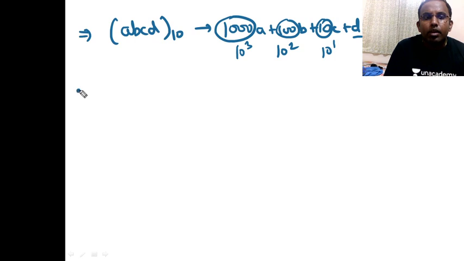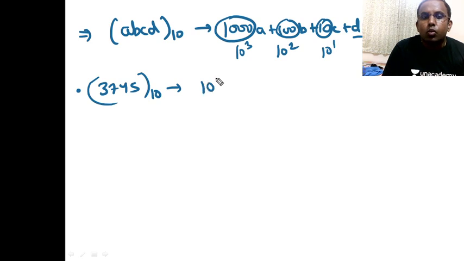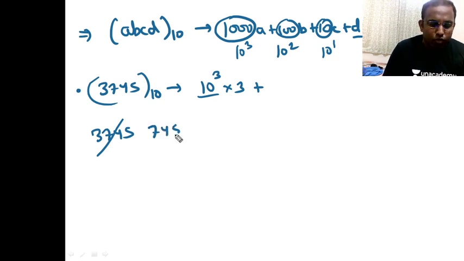So for example, if we have the number 3745, what is the actual meaning? What is the highest power of 10 here? 10 cube will divide it 3 times. Then out of 3745, 3000 is gone, and I'm left with 745.